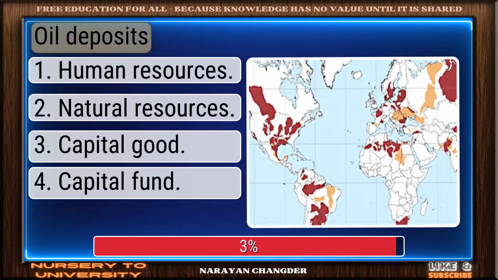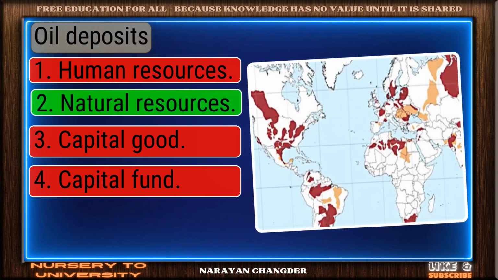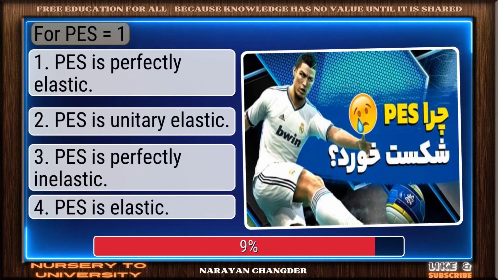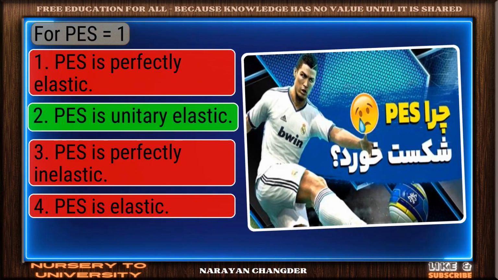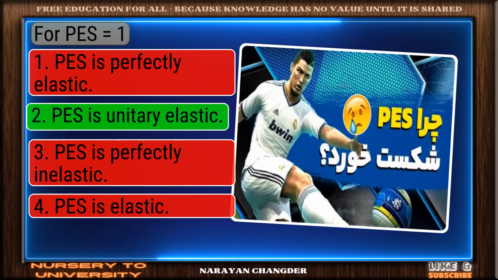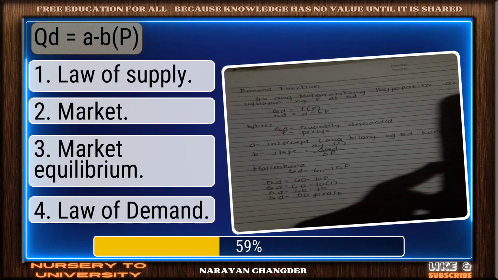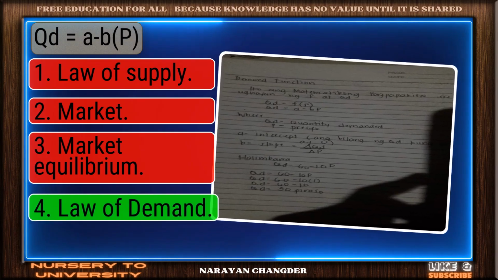Oil deposits. Excellent. Natural resources is a brilliant choice. For PES equal to 1, you chose PES is unitary elastic, and it is correct. QD equal to. Perfect. Law of demand is the correct choice.